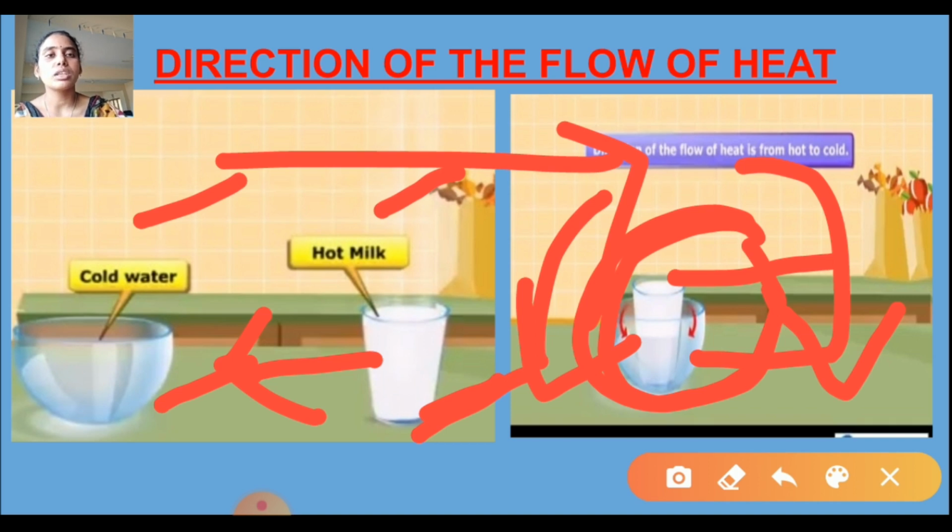I think you have understood the direction of flow of heat. Once again I will repeat: this is cold water and this is hot milk. Try to do this activity at your home also.